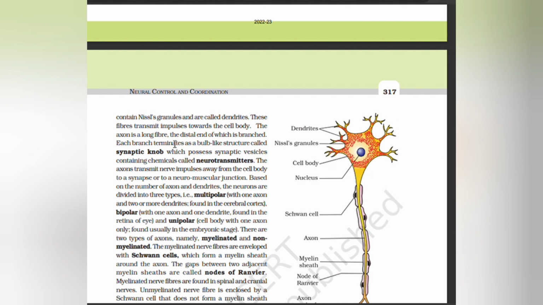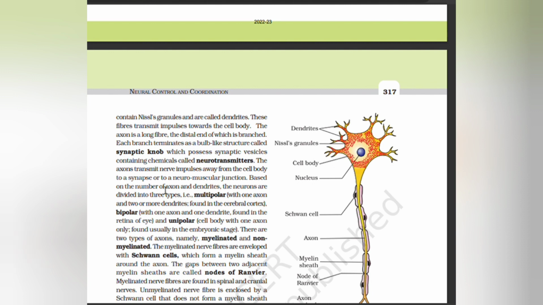Axon is a long fiber, the distal end of which is branched. Each branch terminates as a bulb-like structure called synaptic knob, which possesses synaptic vesicles containing chemicals called neurotransmitters. The axons transmit nerve impulses away from the cell body to a synapse or to a neuromuscular junction.